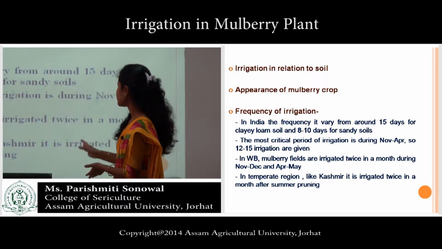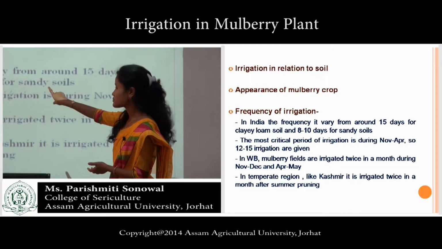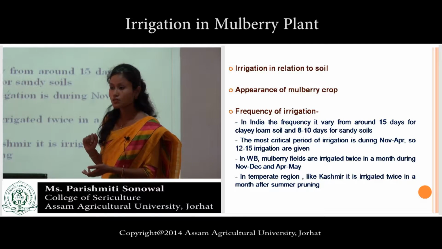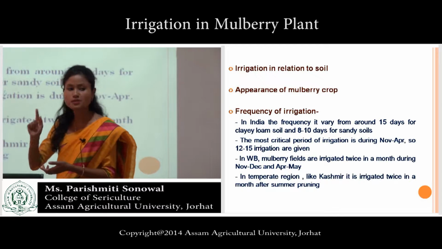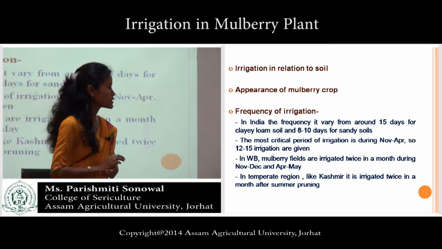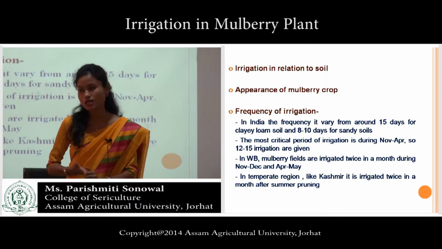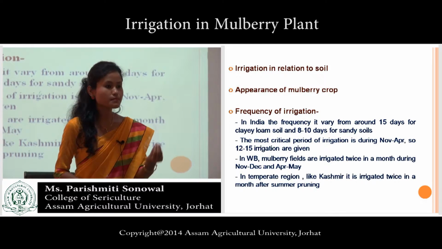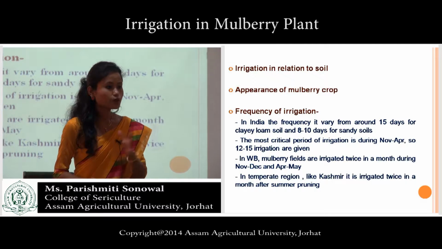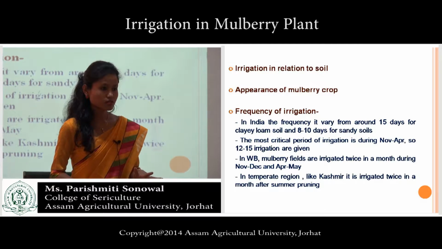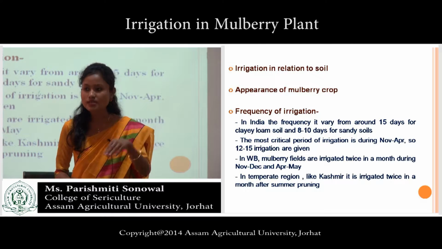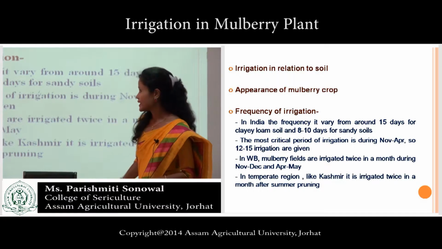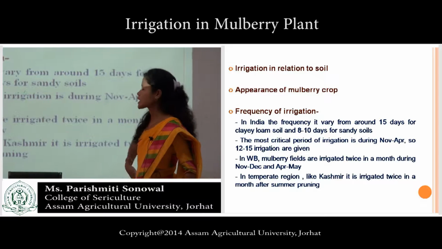This point clear? Why is it mentioned that the most critical period of irrigation is during November to April? Why is November to April the most critical period for mulberry plant? Rainfall is less. In winter what happens? Drought. Leaves dry up. Isn't it so? That is why it is called critical, November to April.